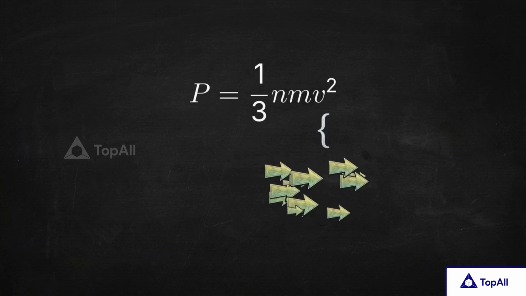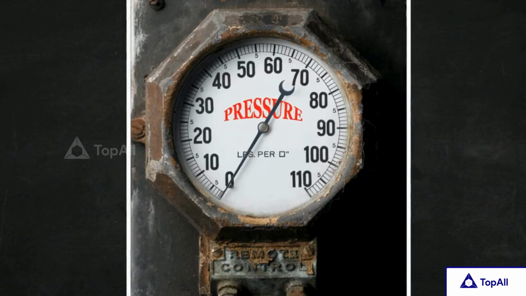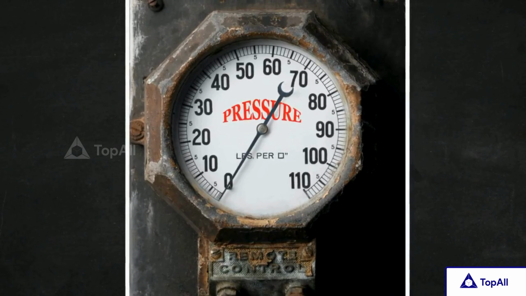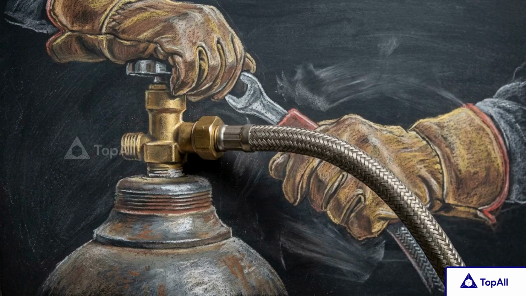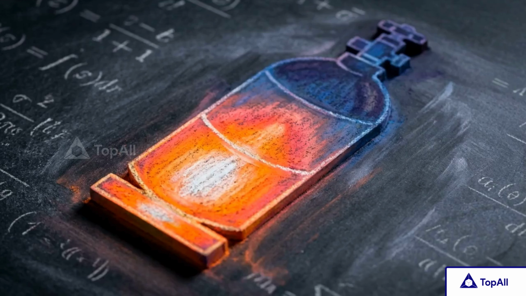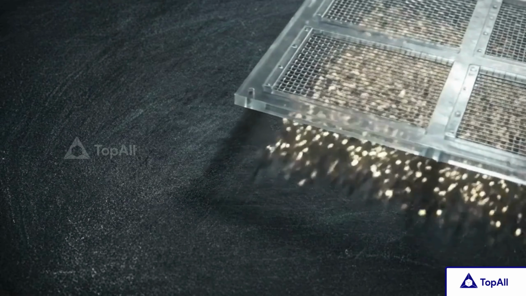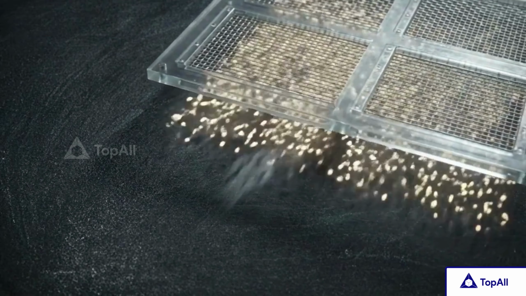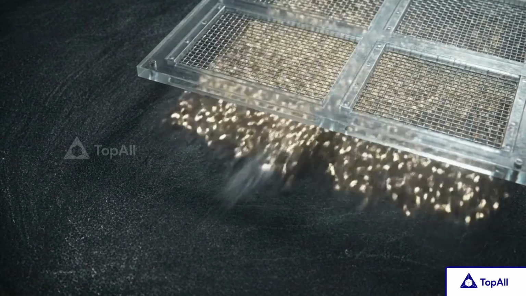This final variable acts as the definitive mathematical stand-in for the swarm's kinetic energy. This strictly theoretical derivation matches the macroscopic reality we experience every day. If you pump more gas into a tank, increasing the number density, or heat the tank up, which increases the mean squared speed, the physical needle on the dial ticks upward. That unyielding, rigid force against the container walls is the relentless, dynamic drumbeat of an invisible storm.